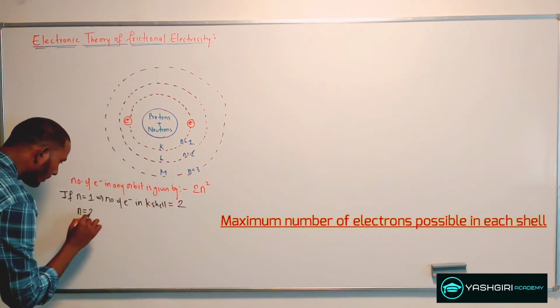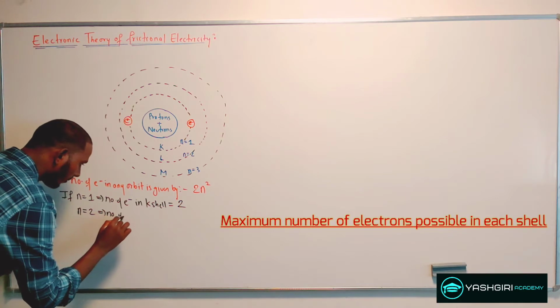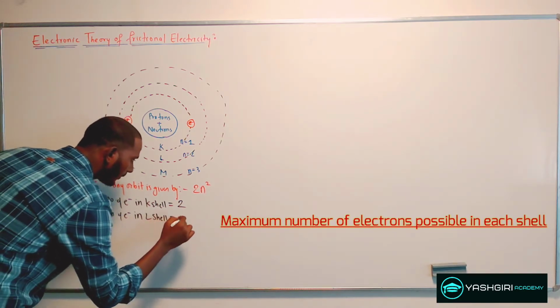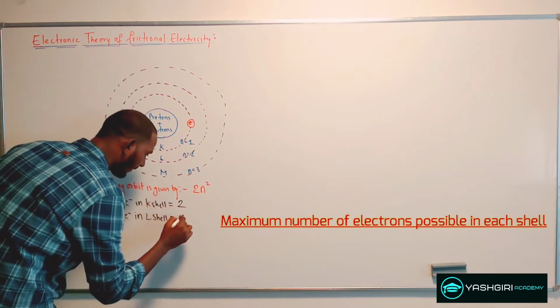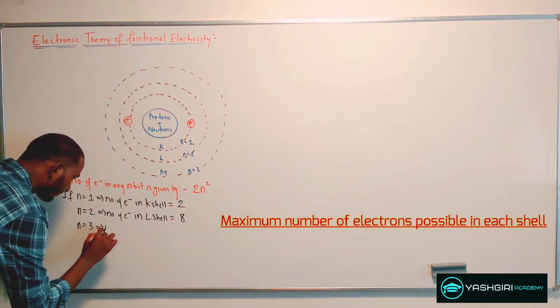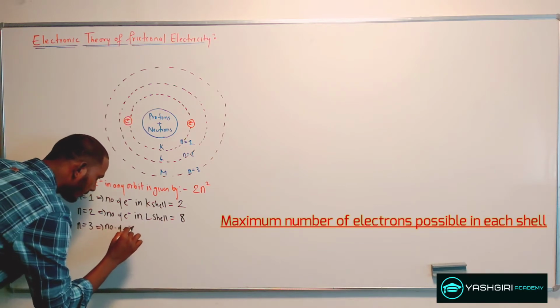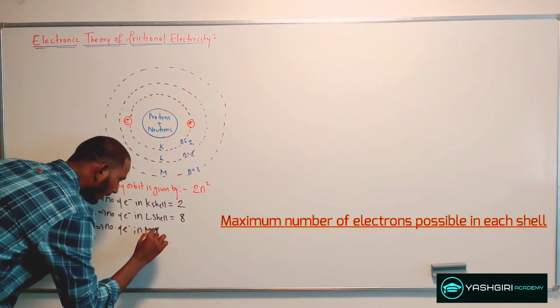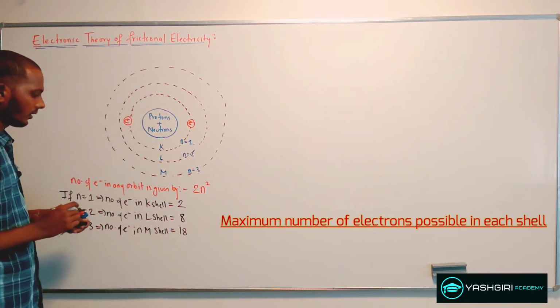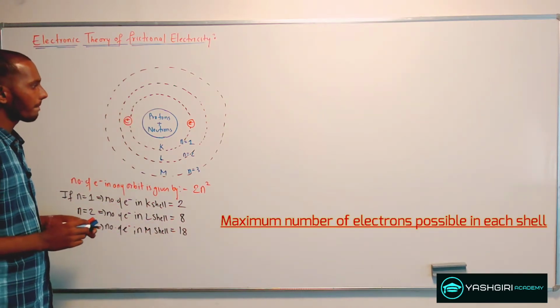For n equal to 2, the number of electrons in the L shell will be 2 times 4, which is 8. For n equal to 3, the number of electrons in the M shell will be 18, and it will go on.